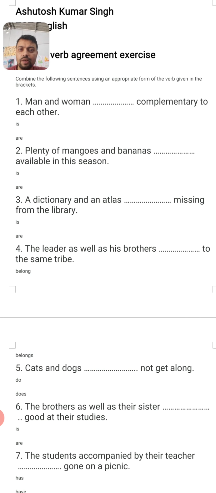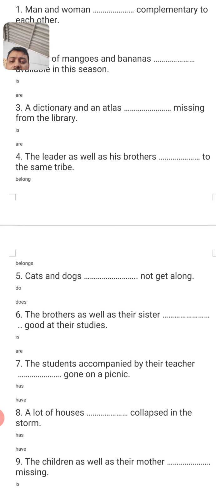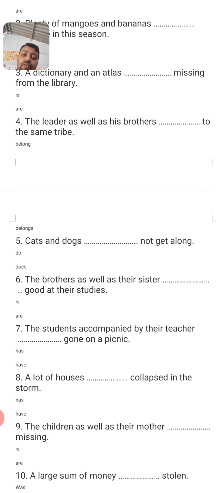Again, a singular verb because of the connector as well as, and when the as well as connector is there, the verb follows the first noun. The first noun is leader, which is singular, and therefore not belong but belongs. The next one, cats, simple one. Cats and dogs dash not get along. Cats is singular, dogs again singular, but the connector is and, therefore a plural verb. Cats and dogs do not get along.